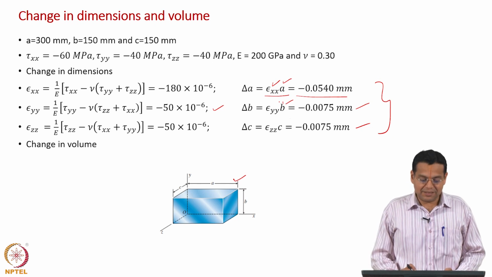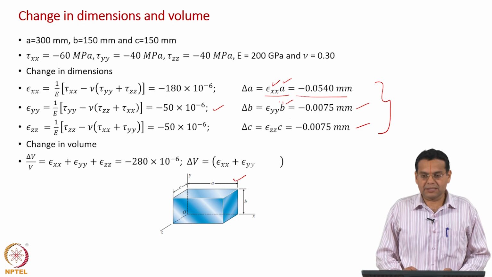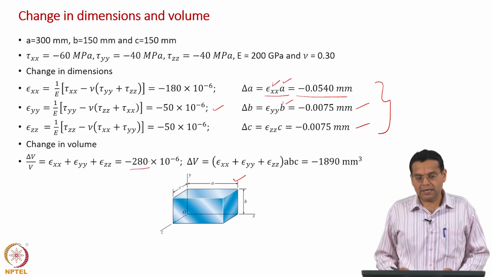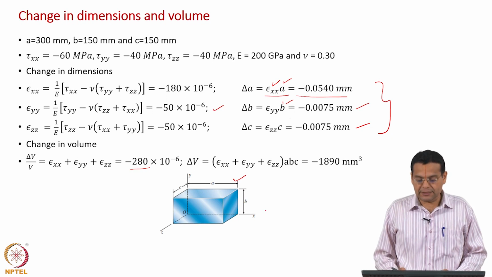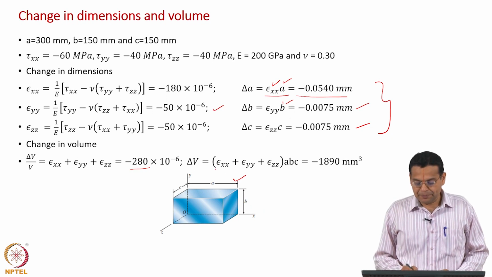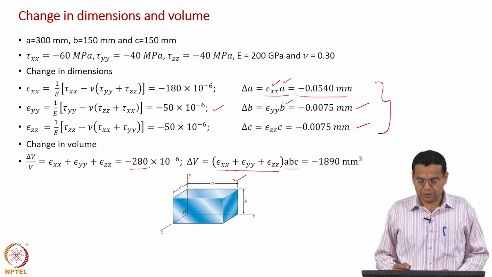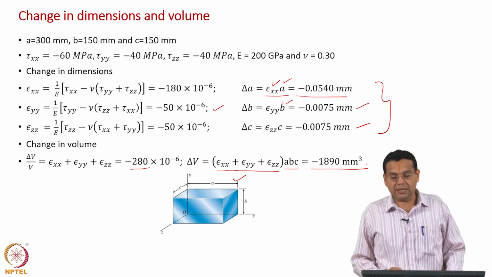To find out the change in volume, we will have to find the fractional change in volume, delta V by V, which is the sum of all the normal strains. We have found all three normal strains. When you sum up, of course, 180 plus 50 gives you minus 280 times 10 to the power minus 6. To find the change in volume, we multiply this fractional change in volume, or the volumetric strain, with the original volume, which is ABC, this is a cuboid, which gives us the decrease in volume: minus 1890 millimeter cube.